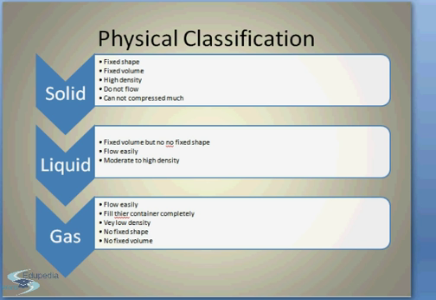You have seen the physical classification. Now let's come to the chemical classification of matter.